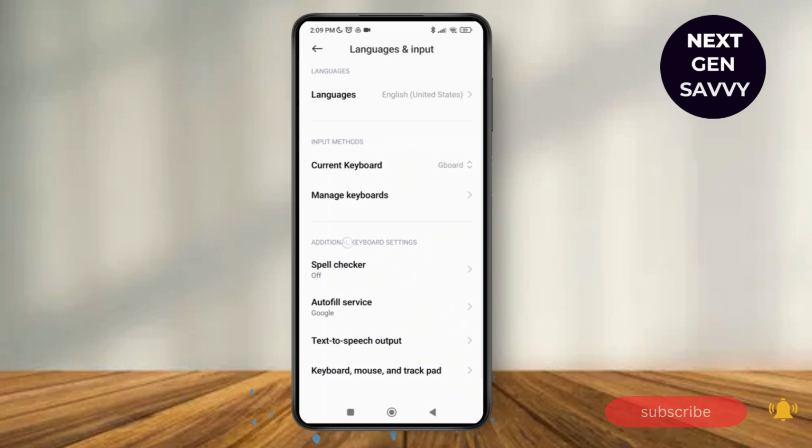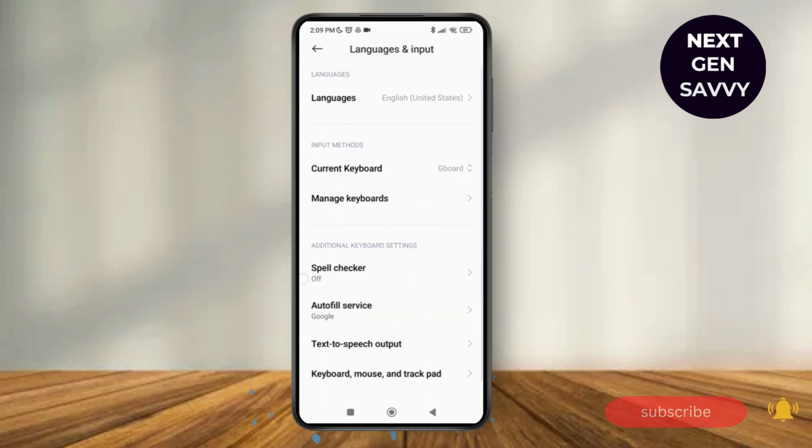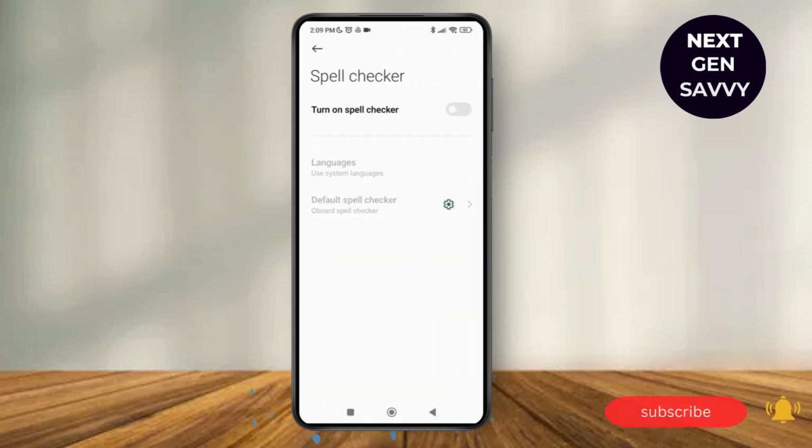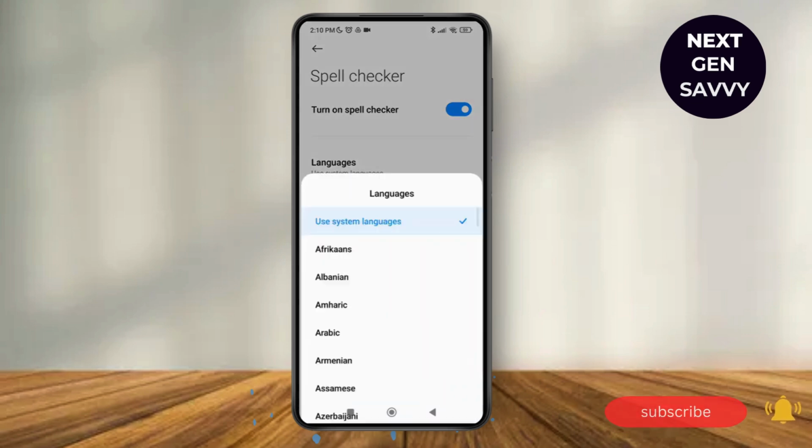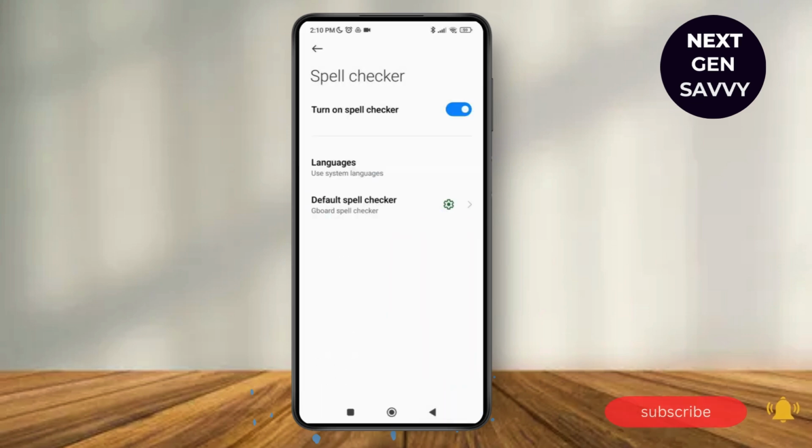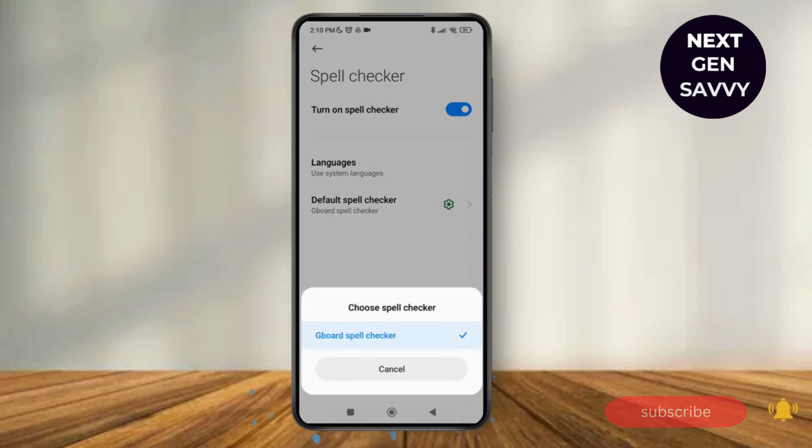you can find the option of additional keyboard settings, and under that segment you can see the option of spell checker. So tap on spell checker and here you can just toggle on this option, and as you turn on the spell checker you can select the languages that you want to use for it, and also you can select on default spell checker, which is a Gboard spell checker.